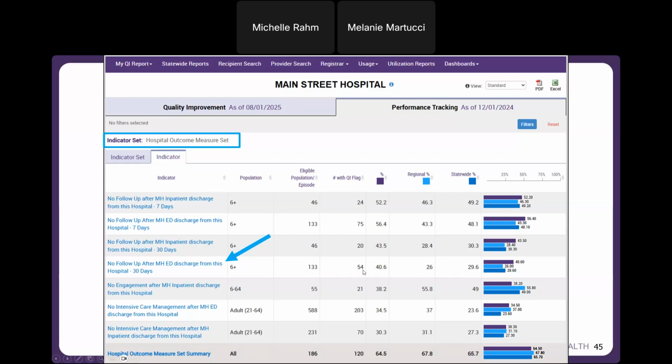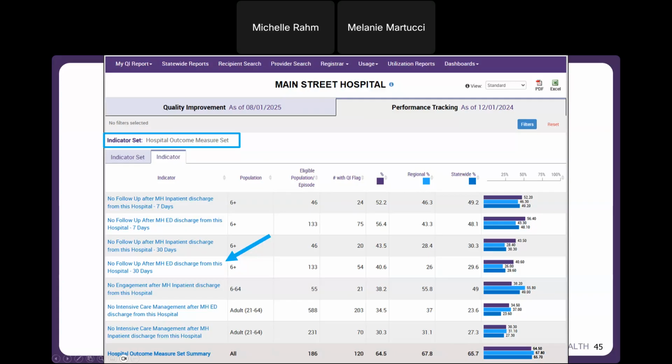So we take the numerator over the denominator, and that gives us our prevalence rate for that measure. And right now, we can compare that to the regional and statewide prevalence rates. Ours is looking higher, so maybe this is a measure we want to focus on to work to improve.